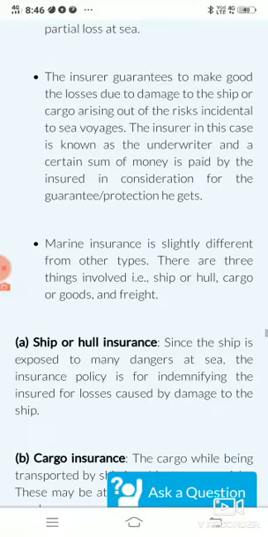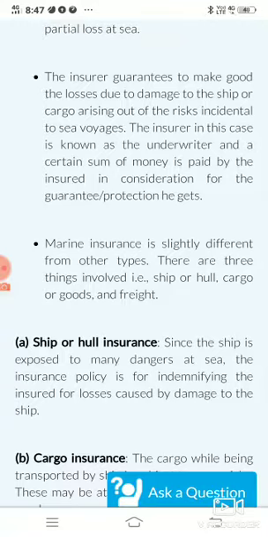Now this is another feature of marine insurance, that the insurer guarantees to make good the losses due to damages to the ship or cargo arising out of risks incidental to sea voyage.